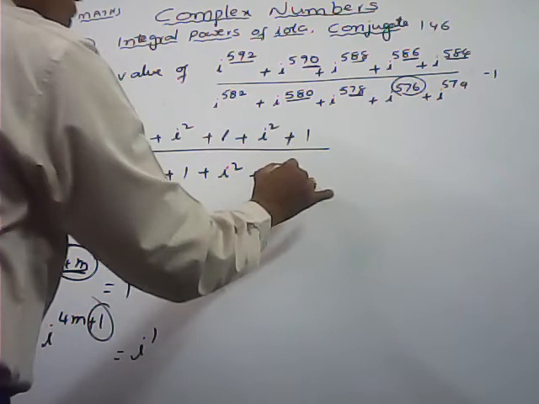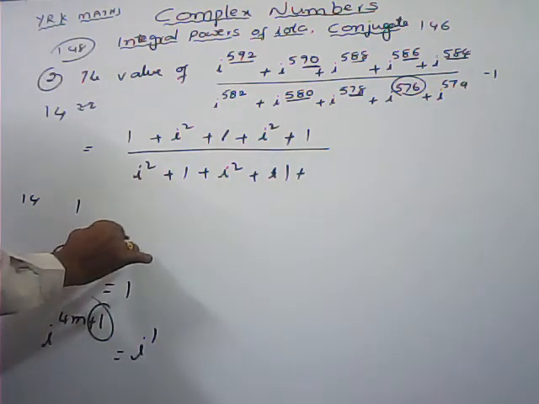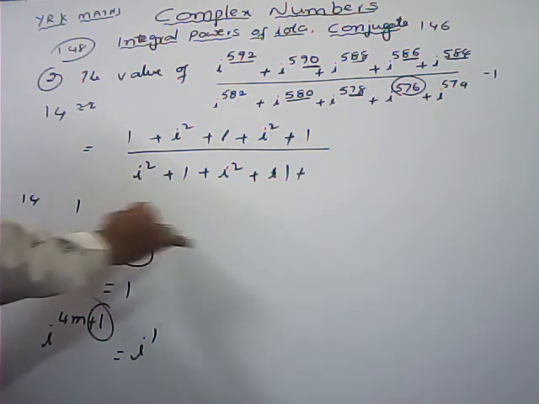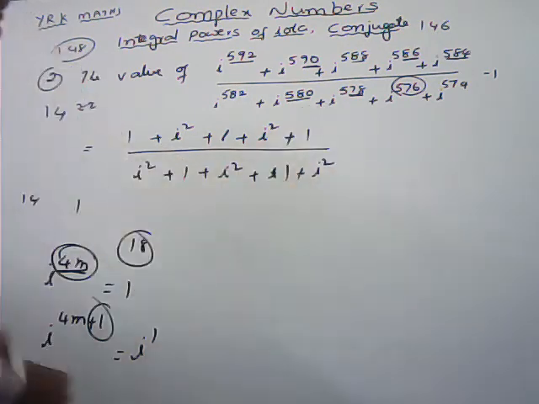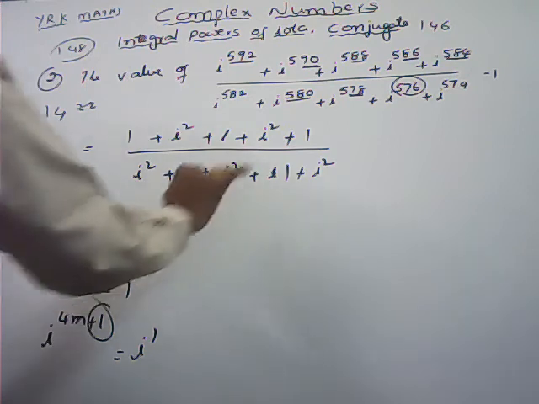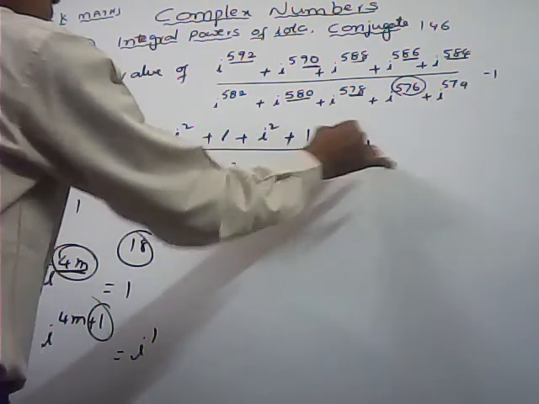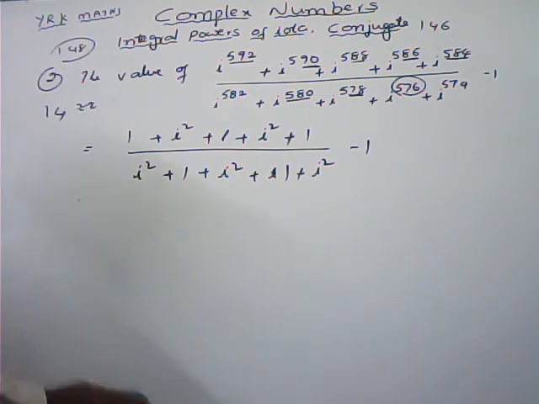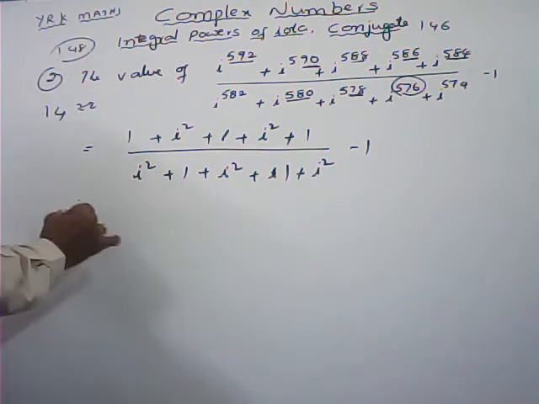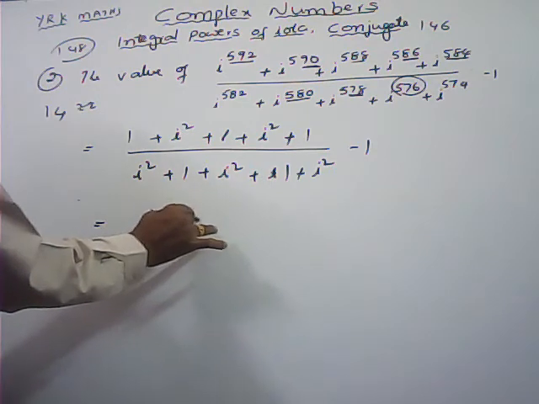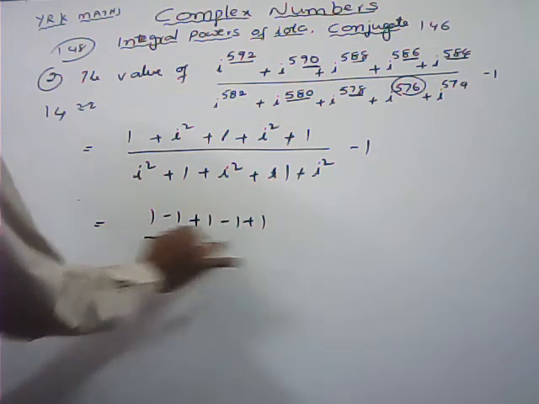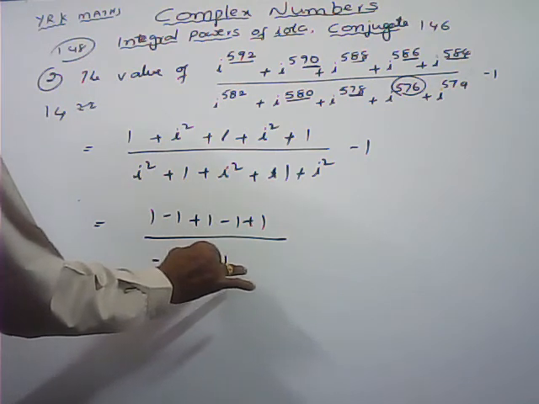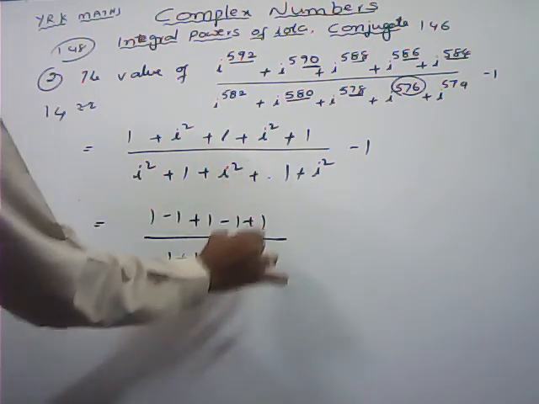Next 74. 4 1s are 4, last 2 digits 34. 4 8s are 32, again here 2 is the remainder, i square we can write, 4m plus 2, so i square we can write, minus 1 is there. Now this one we can simplify, that is equal to 1, i square minus 1 plus 1 minus 1 plus 1, whole by i square minus 1 plus 1 minus 1 plus 1 minus 1.